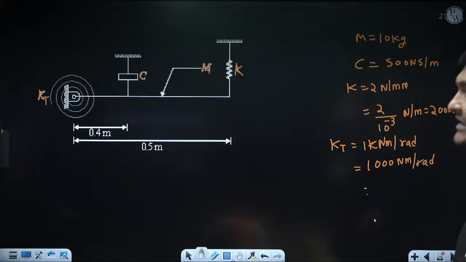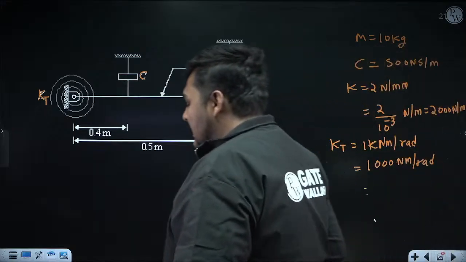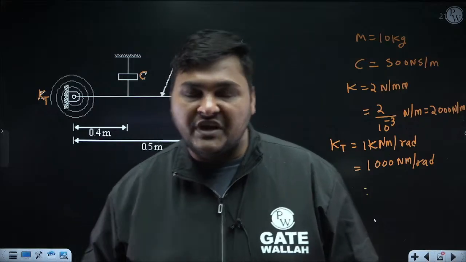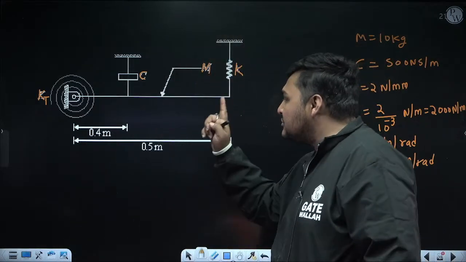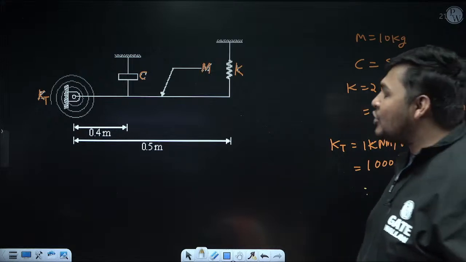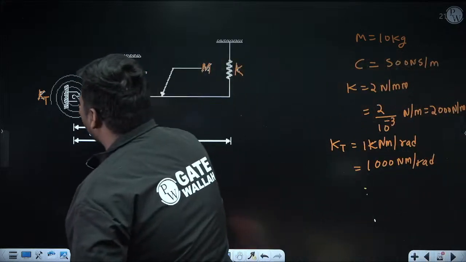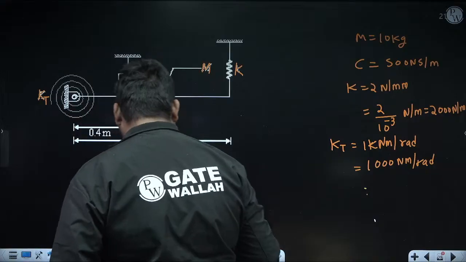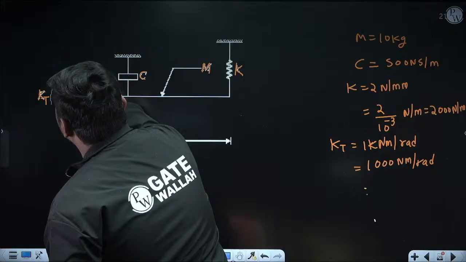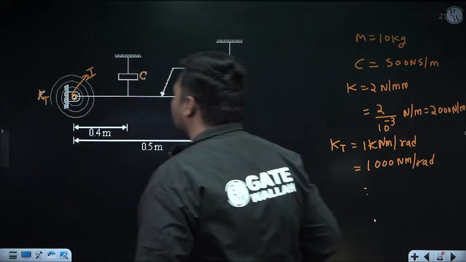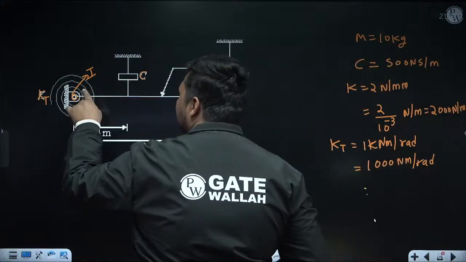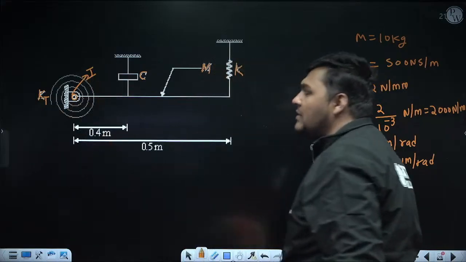Now what is I center? Just remember, I center is the imaginary point about which you can assume this body is rotating. And if any rod is hinged at any location, like right now this rod is hinged at this location, this hinge point will always be the location of I center, because this rod will rotate about this point. Because it is hinged here, it is the location of I center.